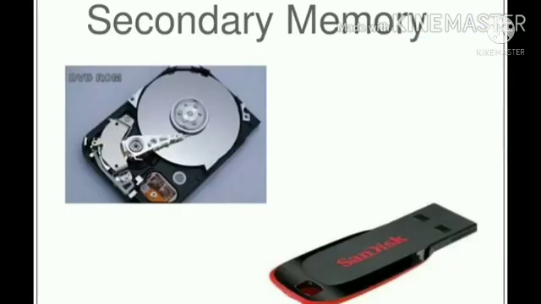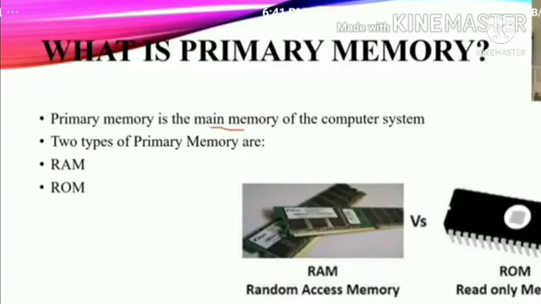What is secondary memory? The memory used for external storage is called secondary memory. The primary memory is divided into two types, namely RAM and ROM. RAM stands for random access memory. ROM stands for read-only memory.